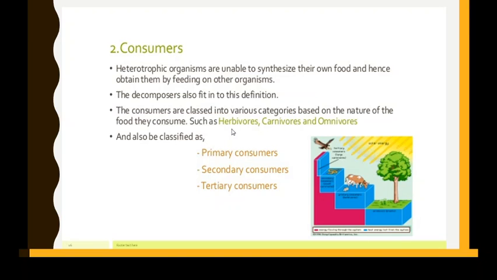Yes, so here the consumers are broadly classified into three categories based on the nature of food they consume, in what way they consume the food. So we will learn about this in detail. The first one is herbivorous, the second one is carnivorous, and the third one is omnivorous. Okay, so this can be classified as what? Primary consumers, secondary consumers and tertiary consumers. Okay, so we will see what all these actually are.